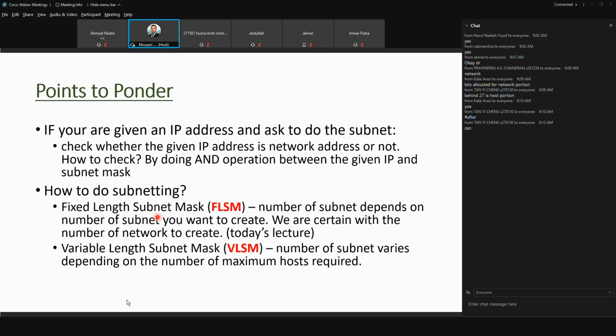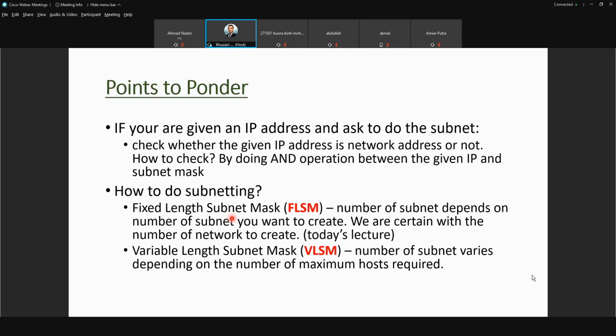So meaning that, for example, you are given one network address, and then the question asks you to create 4 subnets, 6 subnets, or 5 subnets from this network address. That is when we will use fixed length subnet mask. Sometimes the organization will decide based on the department of the organization. For example, the human resource department will have one subnet, the financial department will have one subnet.